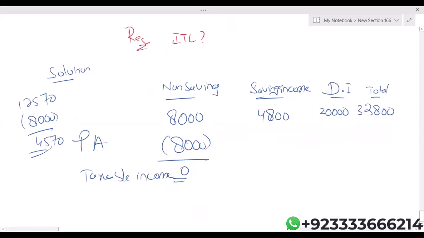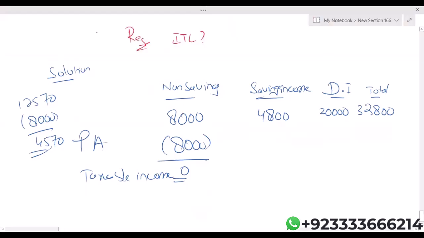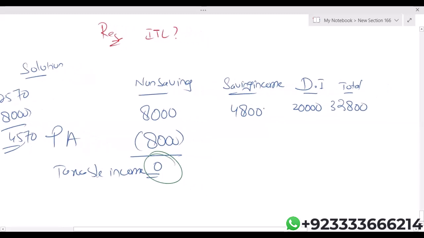Now listen and listen carefully. Please look at the situation in which, number one, look at the column of non-saving. Taxable income in the column of non-saving is 0, which means that starting rate band is available. Entire 5,000 starting rate band is available. Number two, look at the saving income. The saving income is only 4,800. Entire income falls in the starting rate band, where the applicable tax rate is 0%.